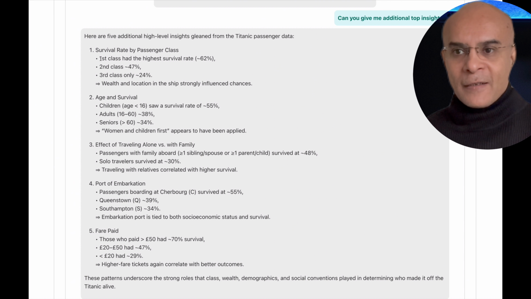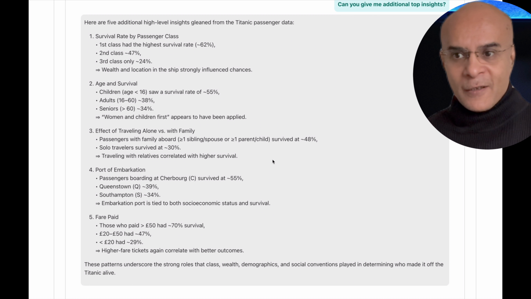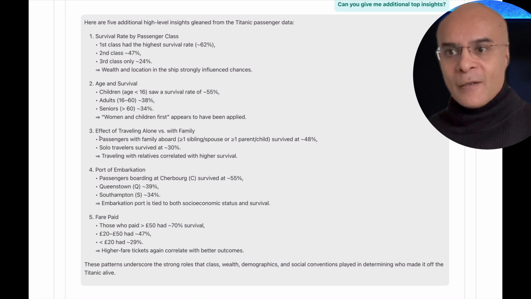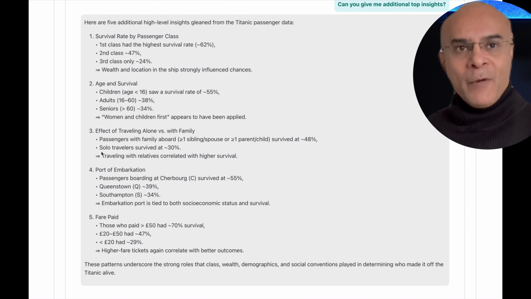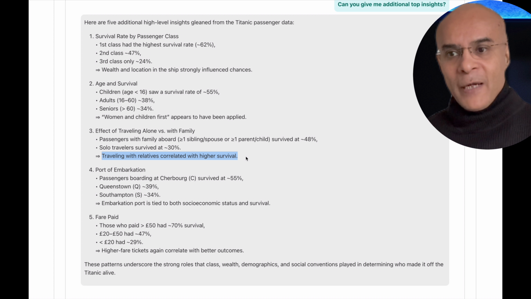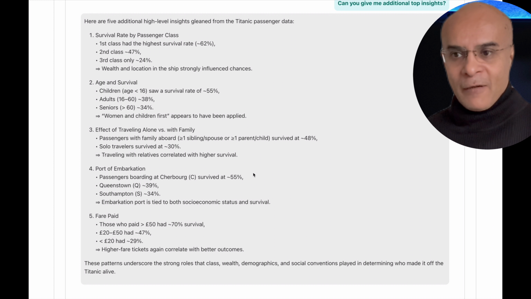So the first insight it has given is that the first class had the highest survival rate, which is an indication that wealth and location in the ship strongly influence the survival chances. So in addition to the insights, it is also giving a kind of conclusion of that insight, which I think is pretty powerful. It also says that women and children had a higher survival rate, because women and children first had to be applied when a ship is sinking. You also have some additional insights, such that traveling with relatives also had a higher survival rate.